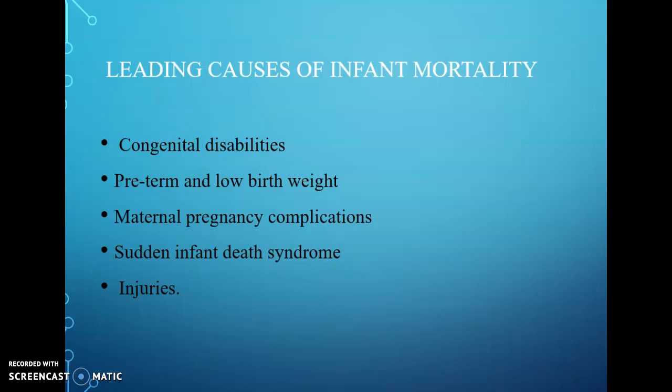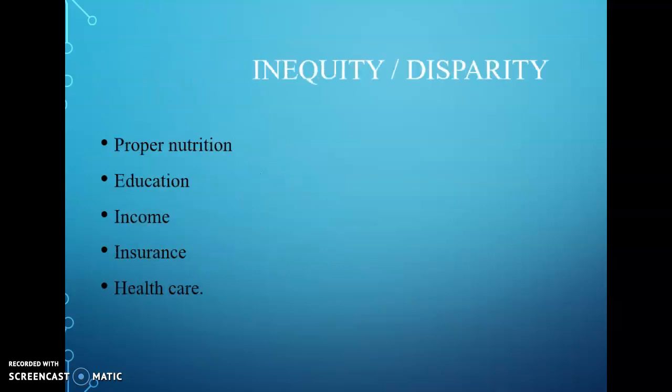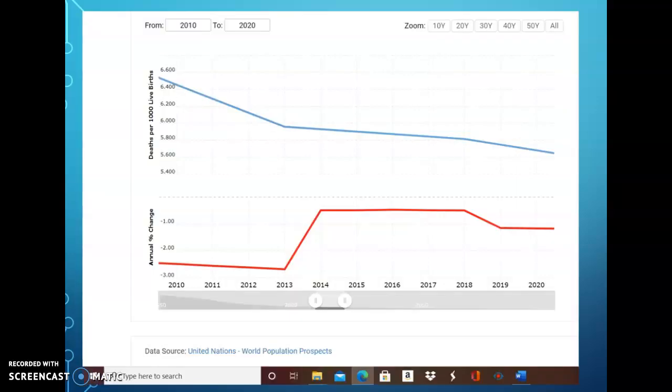The 5 leading causes of infant mortality are congenital disabilities, preterm and low birth weight, maternal pregnancy complications, sudden infant death, and injuries. Disparity occurs as a result of varied reasons such as inequity of proper nutrition, inequity of education, income, insurance, healthcare, and housing.